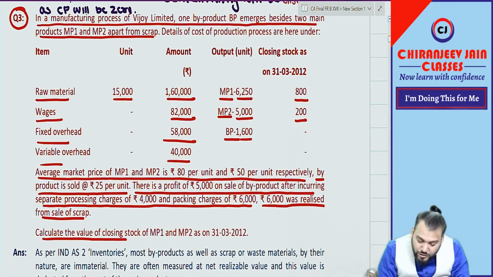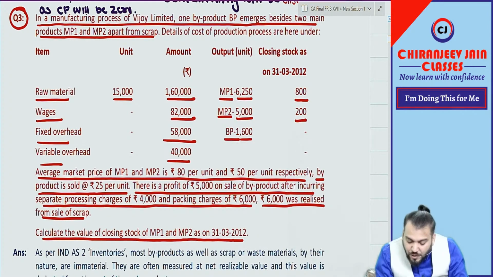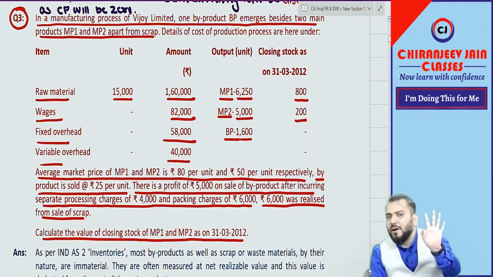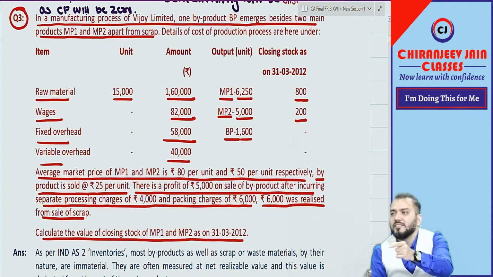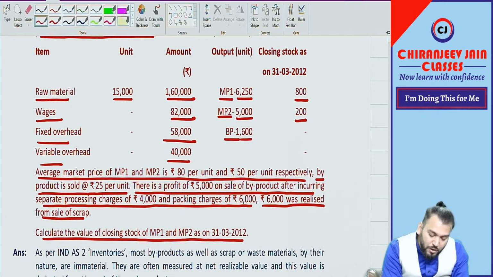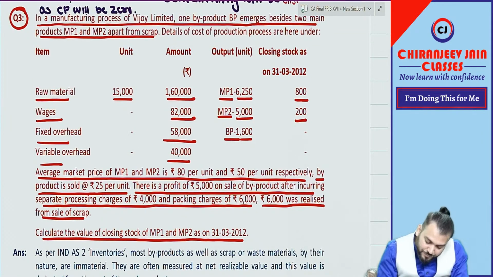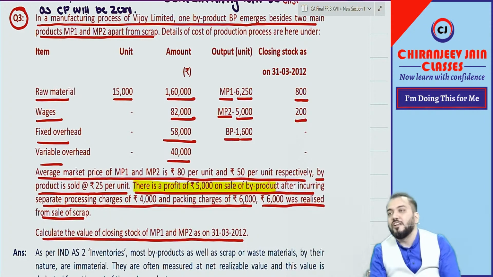Calculate the value of closing stock of MP1 and MP2 as on 31st March 2012. Only one point, if you understand, then it is very easy. Otherwise, it is a very difficult question. My question to you all: what will you do about this point? There is a profit of 5,000 on sale of byproduct.